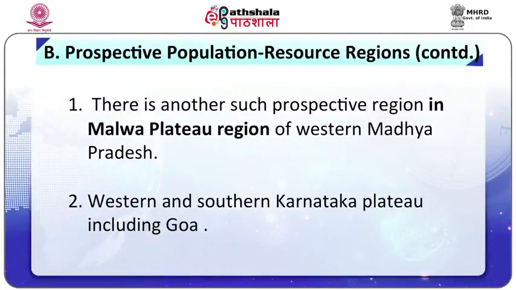Western of the southern Karnataka plateau is the third region which falls into this. Goa has good prospects of hydropower and mineral resources which may be extracted for the development of iron and steel and so forth. The Brahmaputra Valley is another part which has sufficient potential for industrial development due to the availability of petroleum, coal and rich forest resources. Most of the laborers working in petroleum refining industry, construction work and agricultural operations get attracted to this region, and make the region of Uttar Pradesh, Bihar and West Bengal attractive.